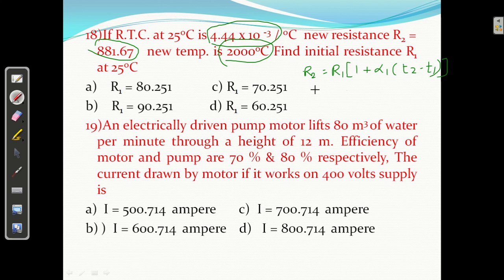R2 we have given, R2 equal to 881. R1 we have to calculate. 1 plus alpha 1. Alpha 1 is given. Alpha at 25 degree centigrade, how much? 4.44 into 10 raised to power minus 3. T2 minus T1, 2000 minus 25, sorry. 2000 minus 25 is 1975.